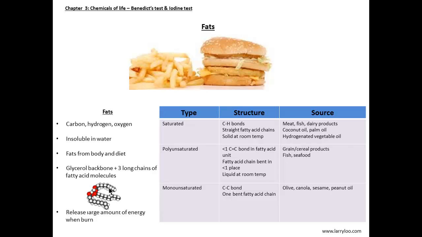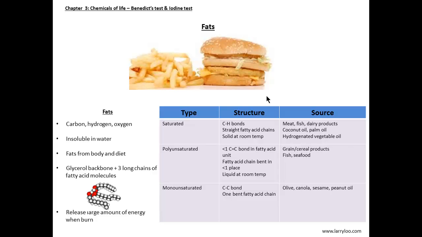And fats release twice the amount of energy when burnt as compared to a similar mass of carbohydrate. We can divide fats into three categories: saturated, polyunsaturated, and monounsaturated. Saturated fat has carbon-hydrogen bonds and has straight fatty acid chains. It remains solid at room temperature. It can be found in meat, fish, dairy products, coconut oil and palm oil. Now, saturated fats are very different from the other two types of fat, as they are linked to cardiovascular disease. And this is why, when consuming fats, it is wise to choose those that have monounsaturated and polyunsaturated fats instead of saturated fats.